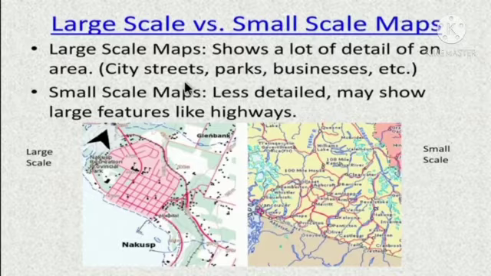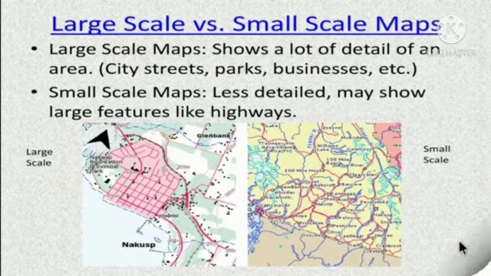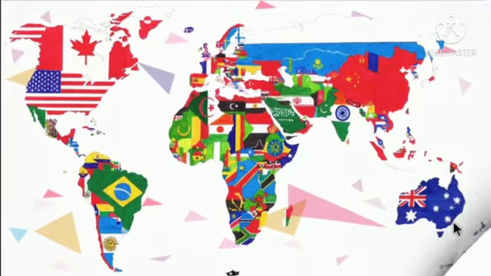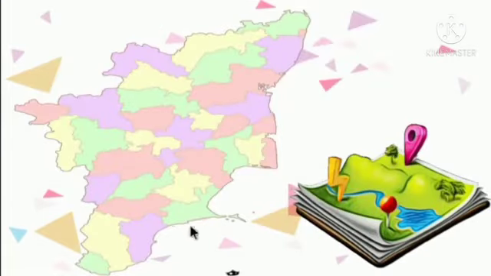Small scale maps show less detail, and may show large features like highways. This is an example of a small scale map, which provides less details, whereas this is an example of a large scale map, because it focuses on one particular state and provides more details.